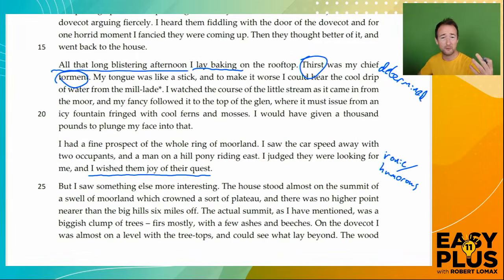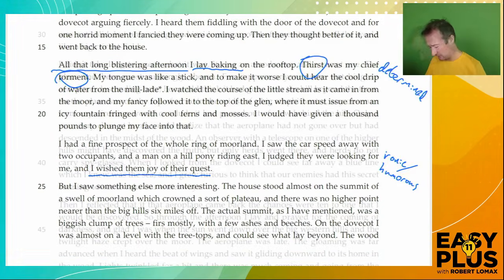Now this is one of these moments where you need to be quite careful, because at this moment he is being ironic. To turn that into a statement about his personality, you need, for example, to say that he has a strong sense of humour, because even in this extreme situation, he's still capable of being ironic in the way that he thinks about his enemies.